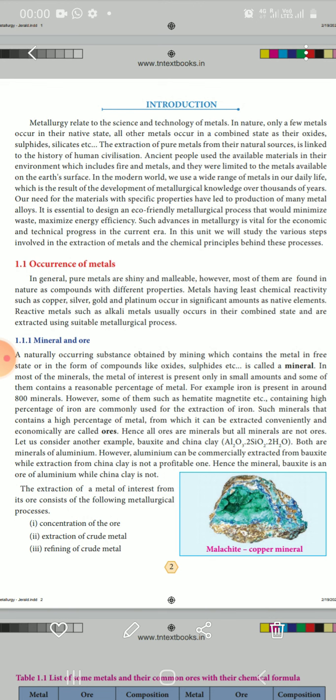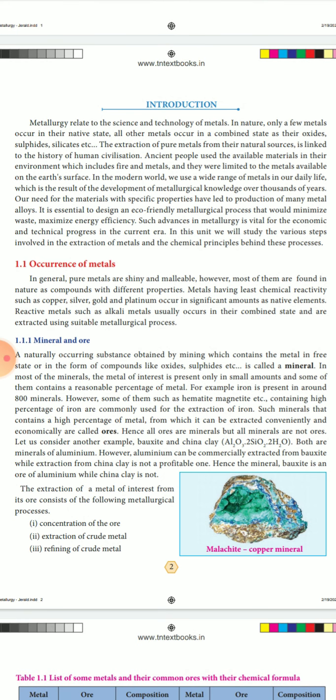Next we study the topic occurrence of metals, which explains how metals occur. In general, pure metals are shiny and malleable, for example gold and silver. However, most of them are found in nature as compounds with different properties, in combined states.